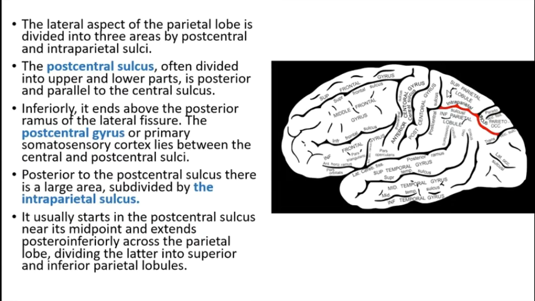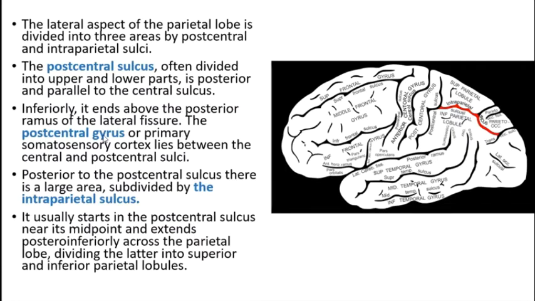It may or may not be a continuous sulcus. That is why it can be in upper and lower parts, or it can be a continuous sulcus. It is posterior and parallel to the central sulcus. Inferiorly, it ends above the posterior ramus of the lateral fissure. This is the posterior ramus of the lateral fissure, and just above it, it is going to end.